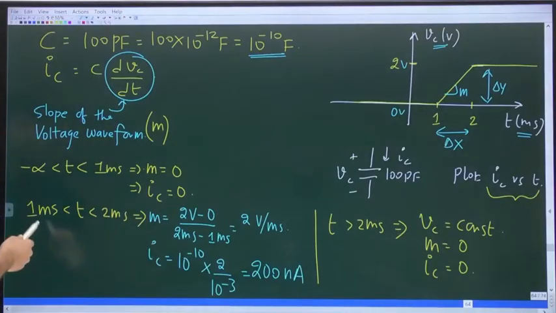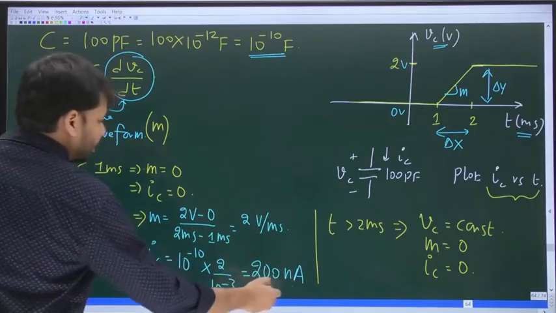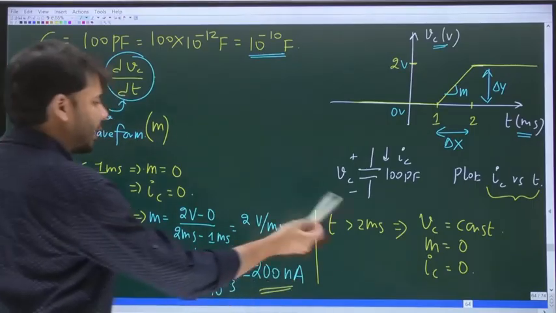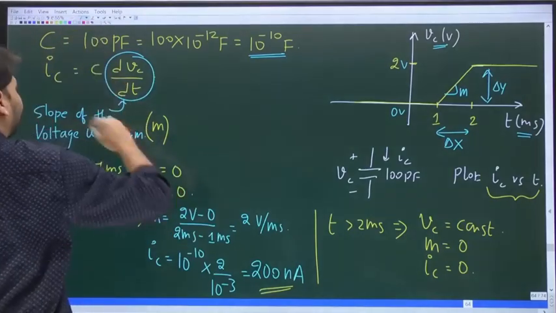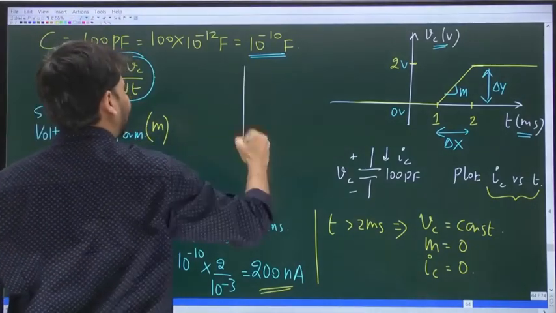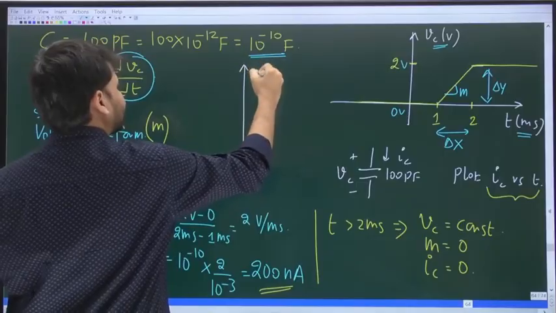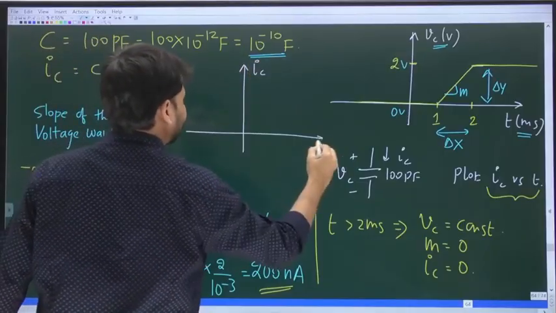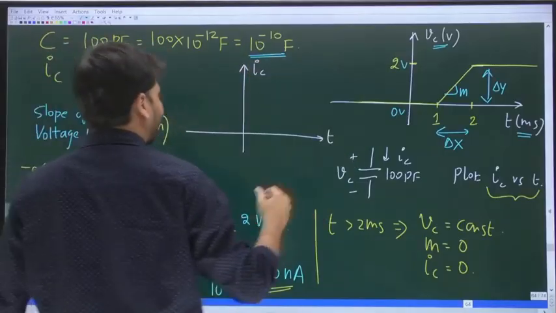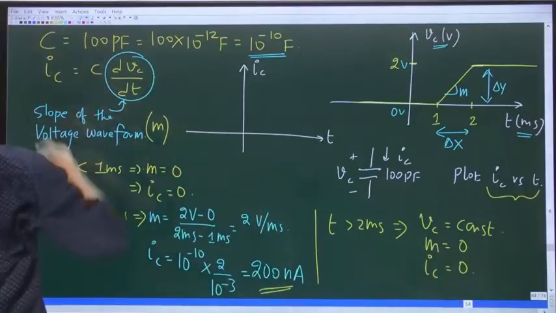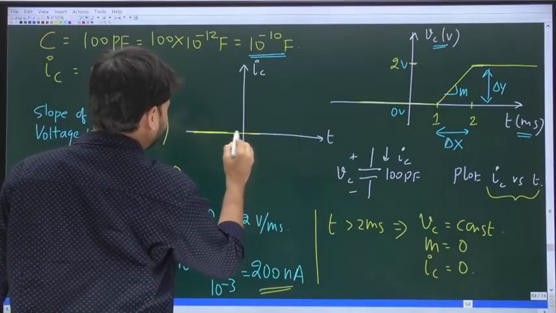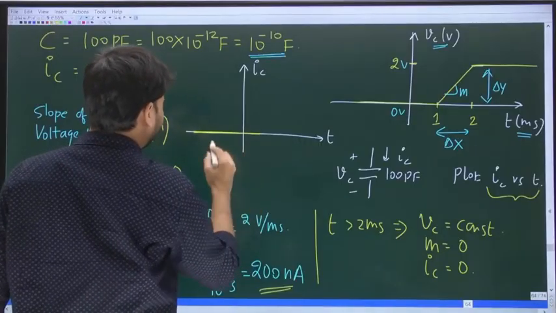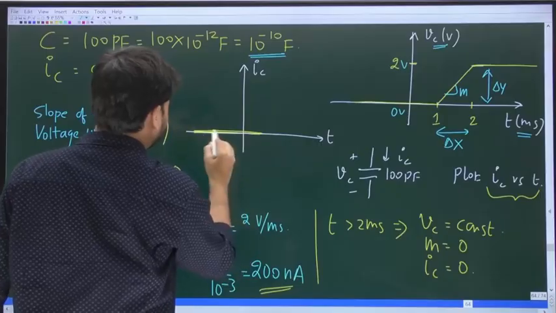So up to 1 millisecond, the current is 0. And between 1 and 2 milliseconds, the current is 200 nanoamps. Again, after 2 milliseconds, the current is 0. We can just draw the current waveform, IC versus t. So up to 1 millisecond, the current is 0. Okay.